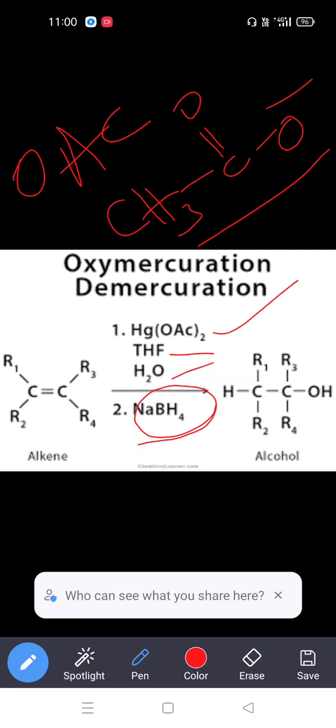So first of all, we learn about the reagents. Mercuric acetate, with tetrahydrofuran as the solvent and H2O for the hydrolysis process. After that, sodium borohydride is the reduction reagent. These are the reagents we are using in the oxymercuration and demercuration reaction, where alkenes are involved, to produce alcohols as the product.